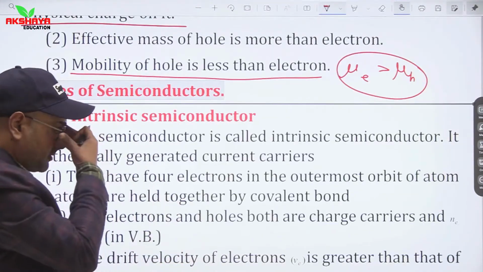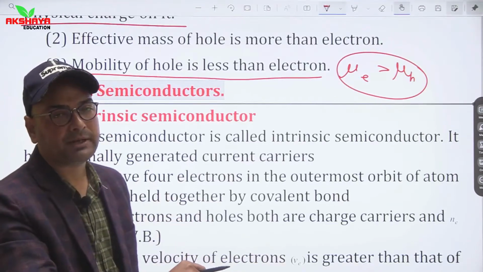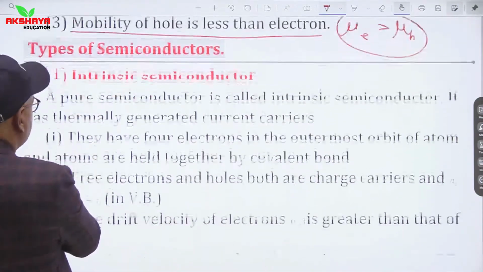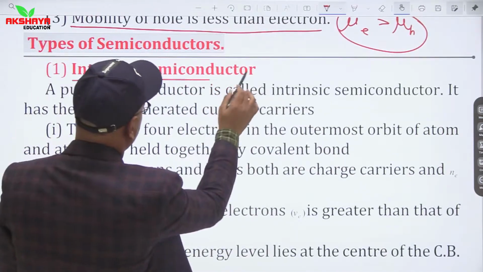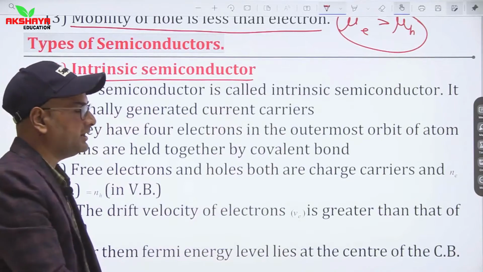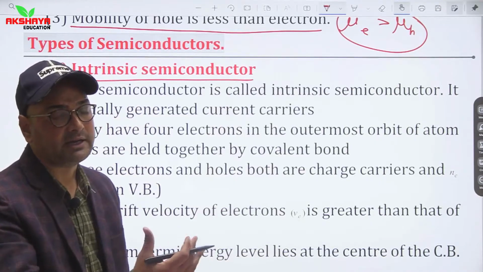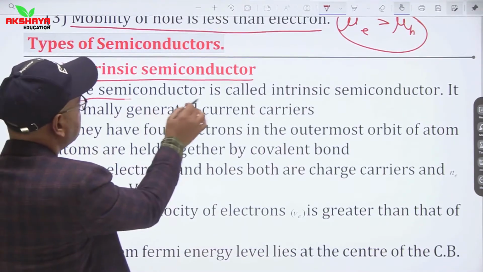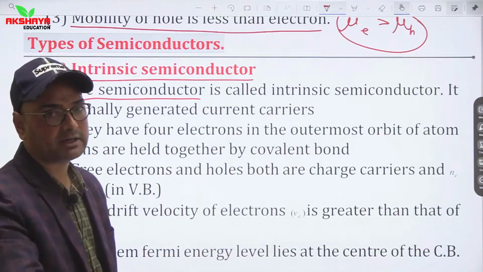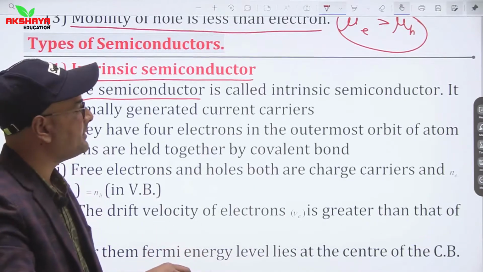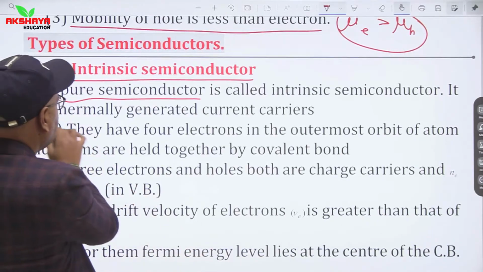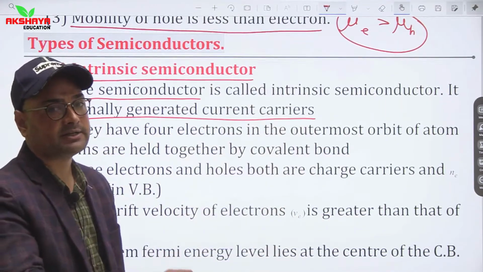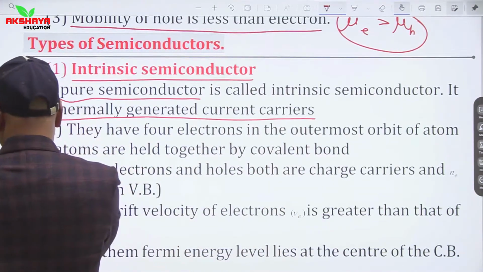Now we are going to discuss in this lecture completely about semiconductors. First one, intrinsic semiconductor. So what is an intrinsic semiconductor? We can say an intrinsic semiconductor is simply a pure semiconductor. A pure semiconductor found in nature is an intrinsic semiconductor. It has thermally generated current carriers or charge carriers. Thermally generated charge carriers are there in an intrinsic semiconductor.